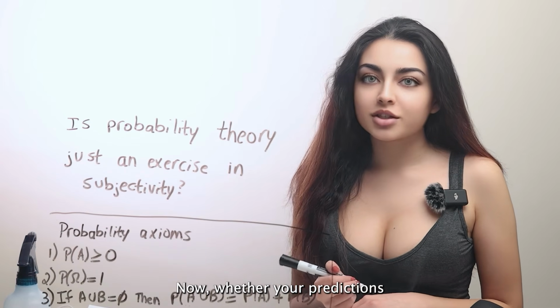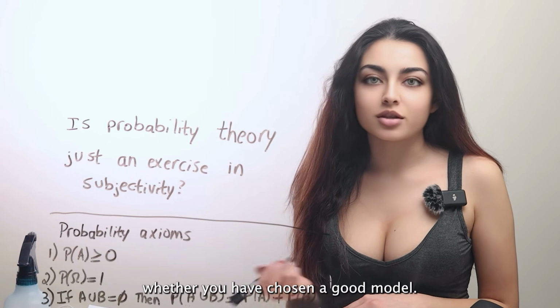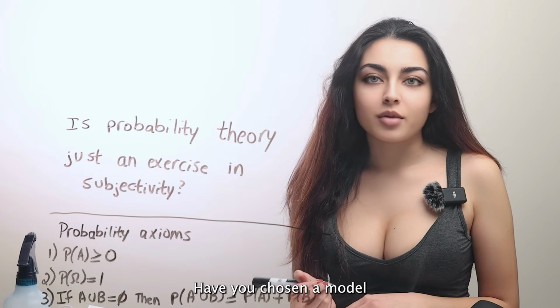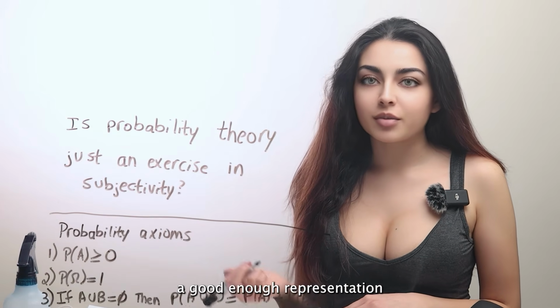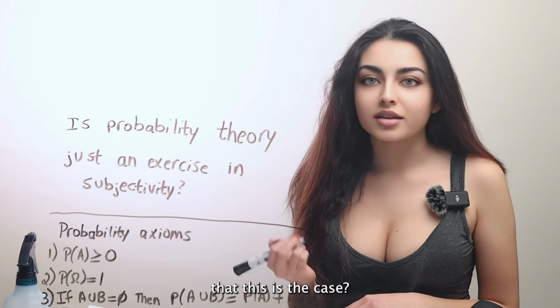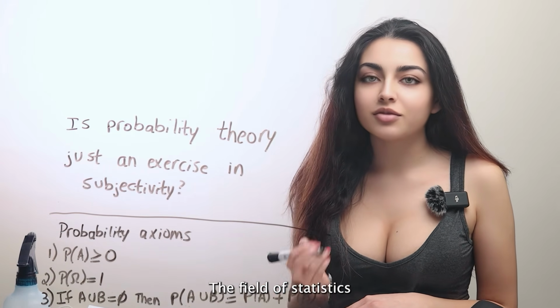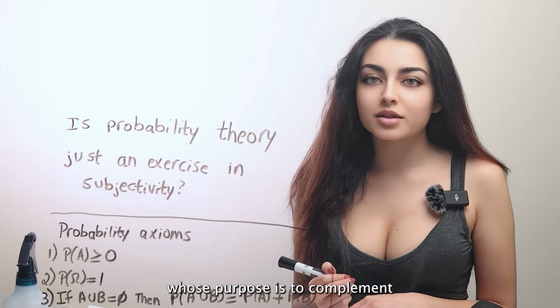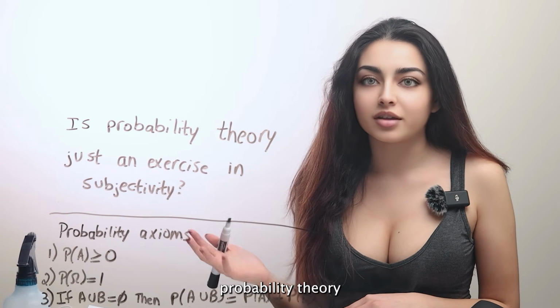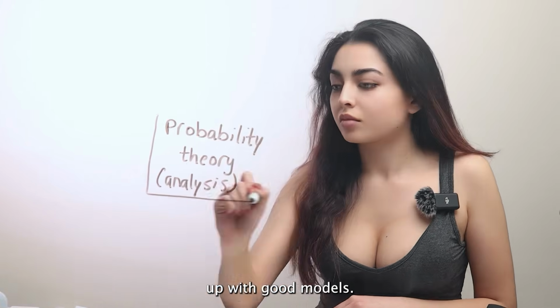Now, whether your predictions and decisions will be any good will depend on whether you have chosen a good model. Have you chosen a model that provides a good enough representation of the real world? And how do you make sure that this is the case? Well, lucky for you, there's a whole field, the field of statistics, whose purpose is to complement probability theory by using data to come up with good models.